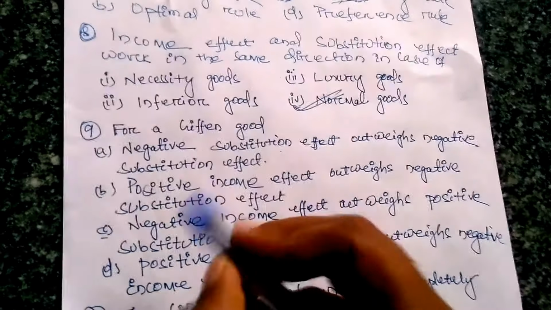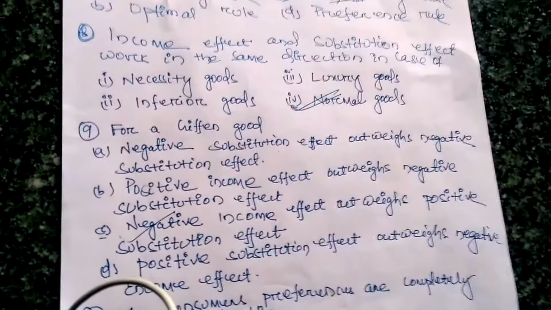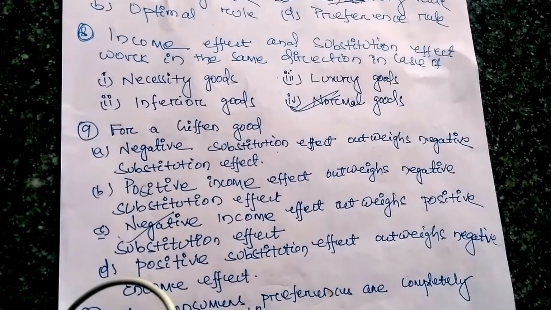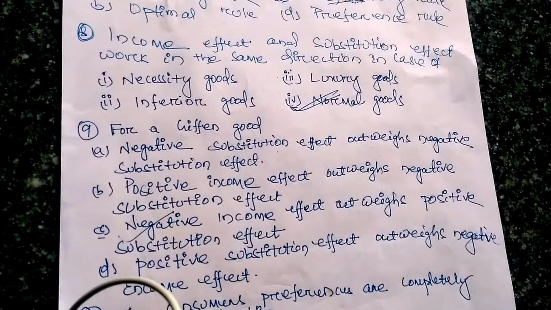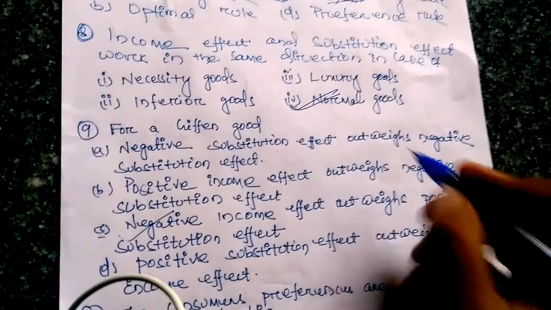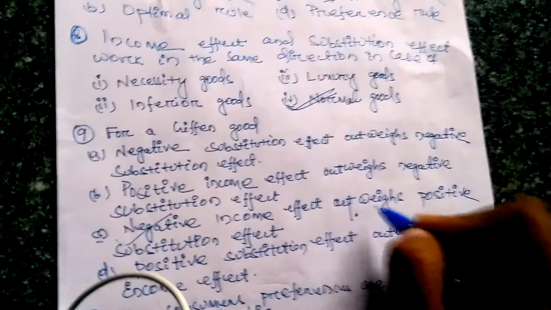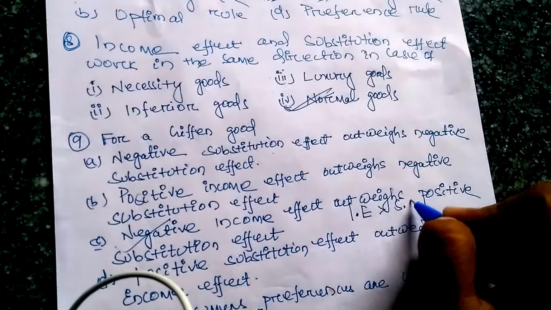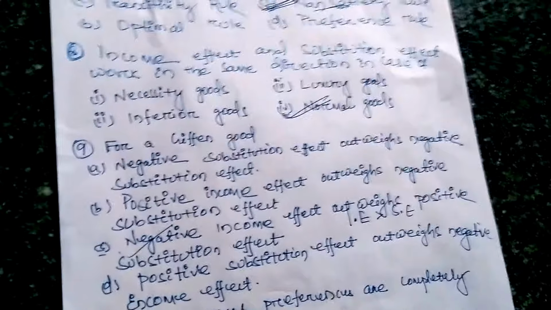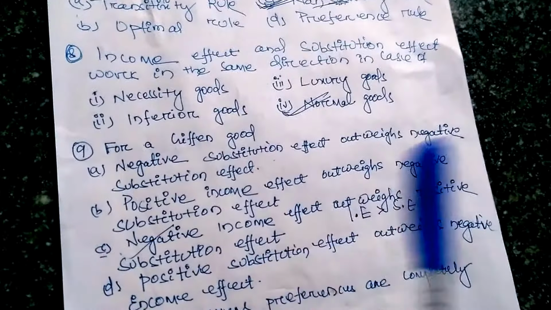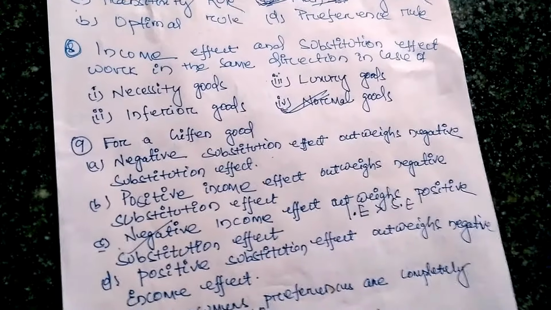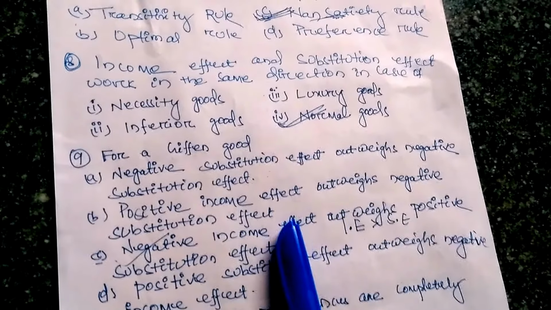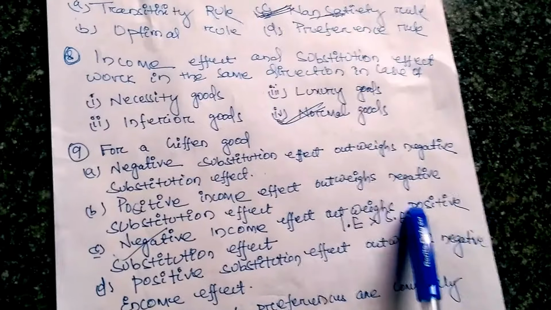So you have to know the negative income effect. When it is a Giffen good, the negative income effect outweighs the positive substitution effect, meaning the income effect is greater than the substitution effect. The question is twisted like this only. Remember that in case of inferior good, the substitution effect is greater than the income effect, and in case of Giffen good, the income effect is greater than the substitution effect.